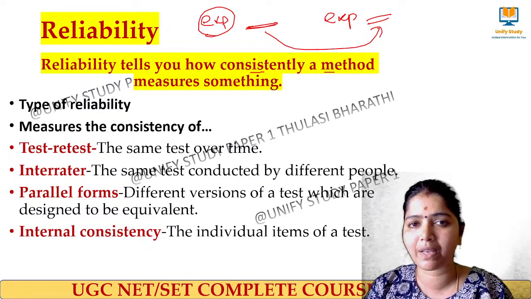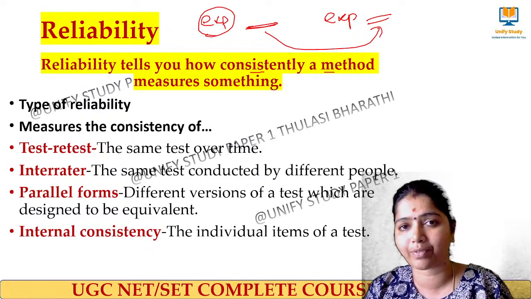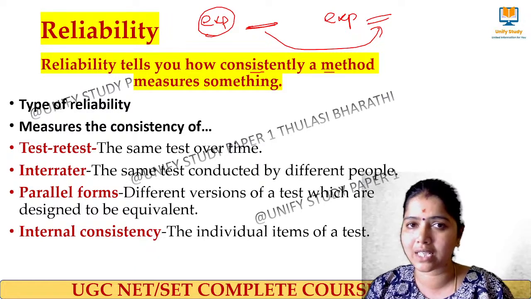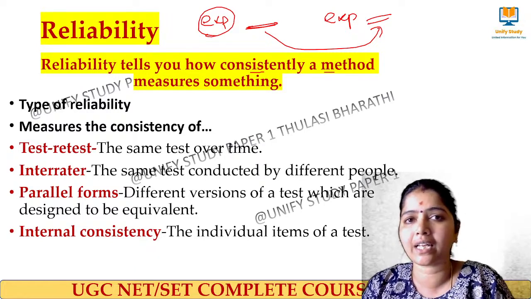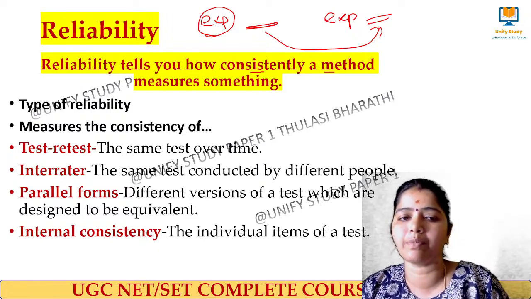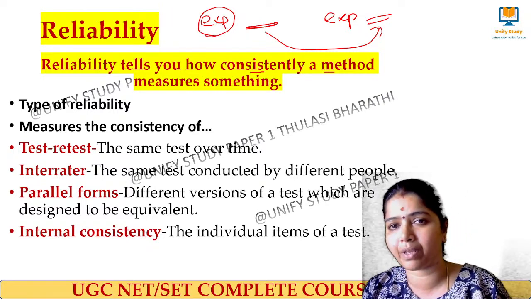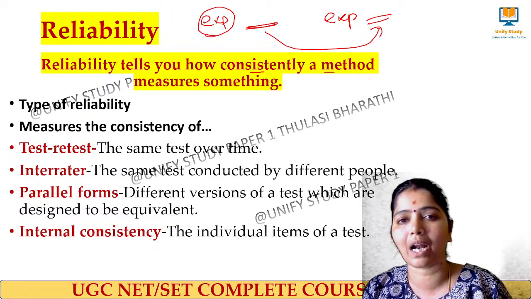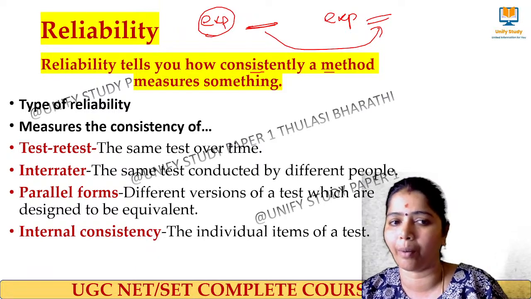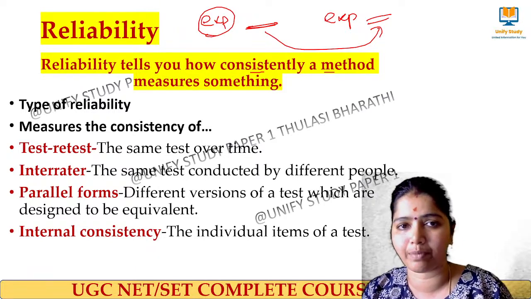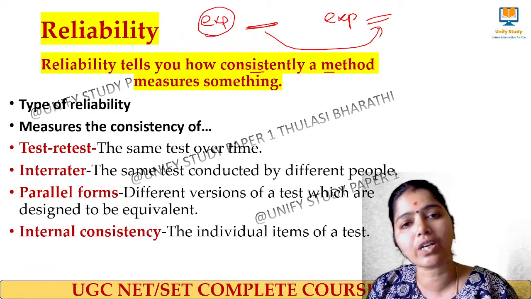The same test will be done over a period of time, and the same result should come. That is test-retest. Inter-rater reliability means the same test will be conducted by different people. Even though any number of people attempt that same test, the same result should come. That is inter-rater reliability.